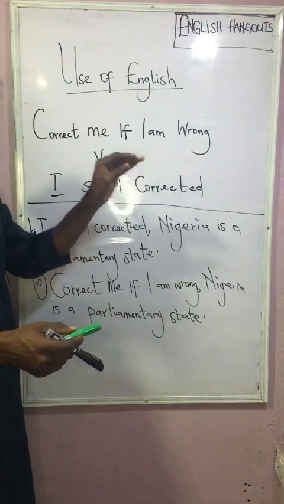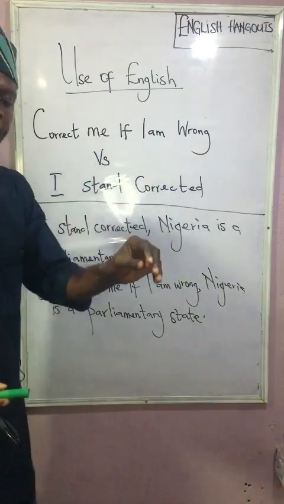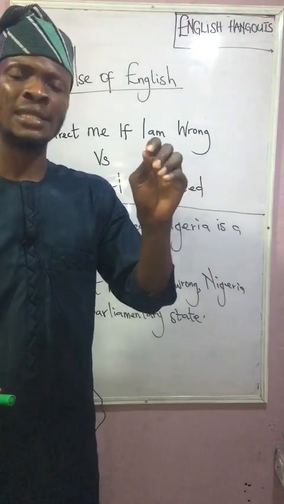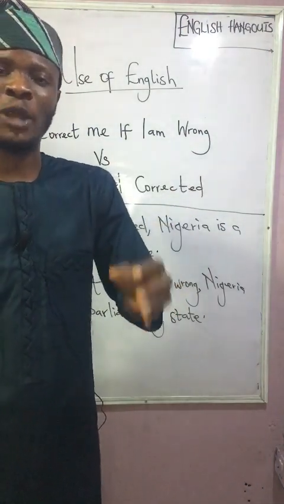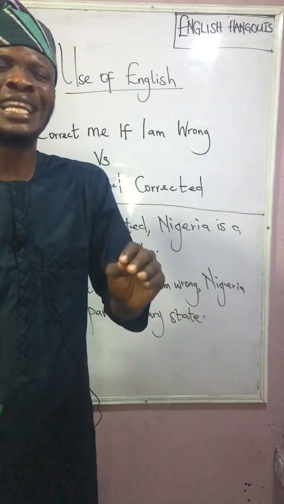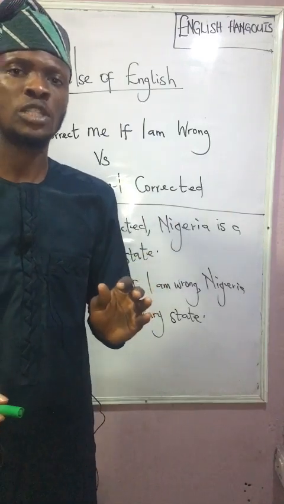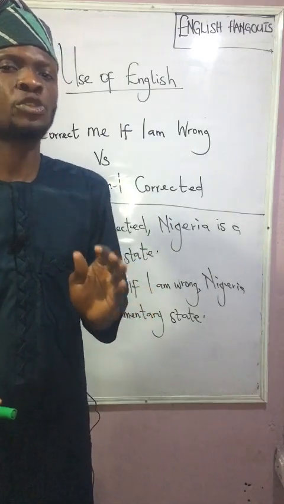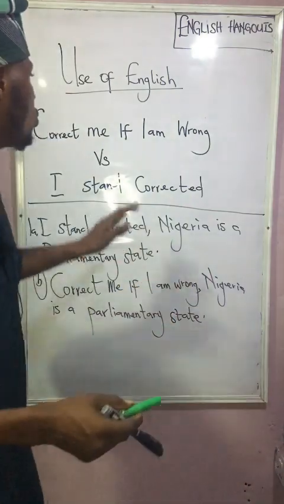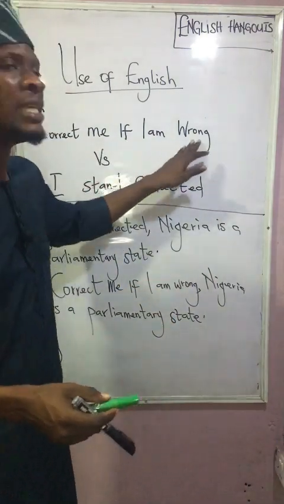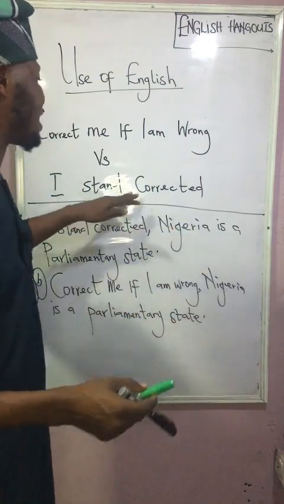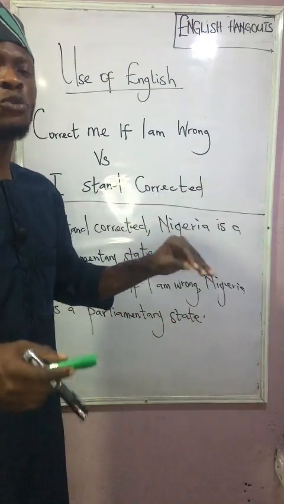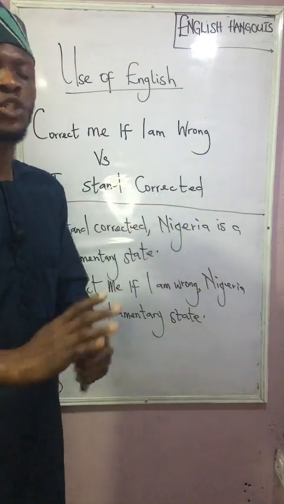in a situation whereby that particular entity, that particular thing you are talking about is not entirely true. Is not what? Entirely true. That is when you use "correct me if I am wrong". You use "I stand corrected" if what you're talking about is totally wrong.